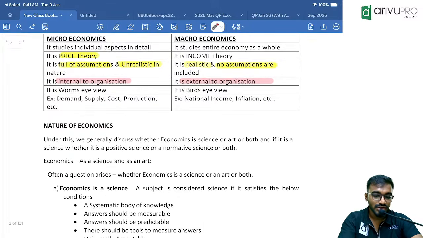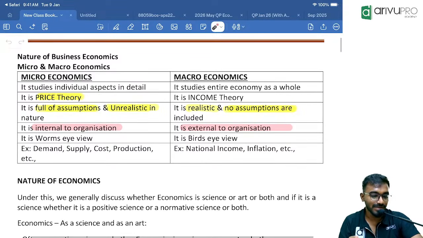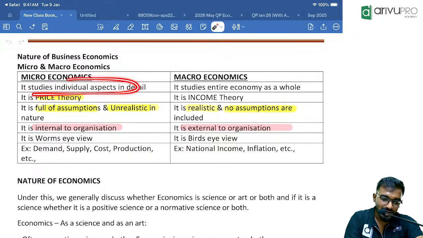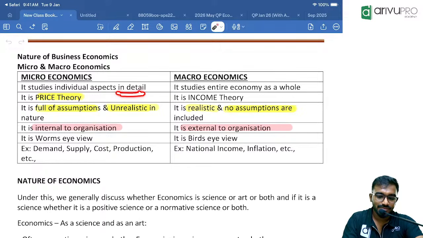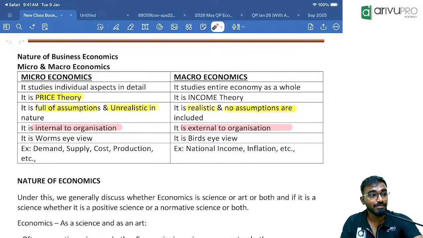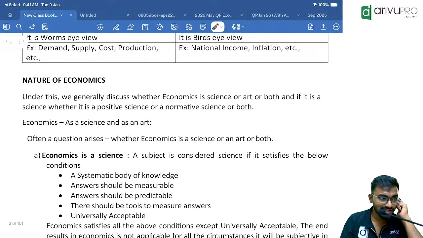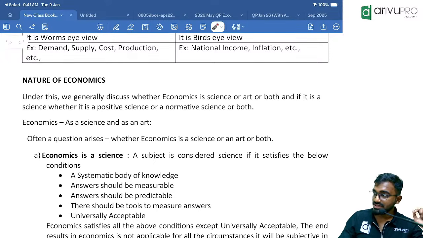No worries. Clear? So remember, whenever we speak about micro and macroeconomics, keep three differences in mind. Microeconomics is full of assumptions, and macroeconomics has no assumption. This is the main first difference. Second difference, micro speaks about individual aspects. Macro covers the entire economy, like a nation's income, poverty in the country, unemployment in the country. Like this, entire nationwide we will speak, but here individual aspects in detail: demand, supply, cost, price. Is that clear? Okay.